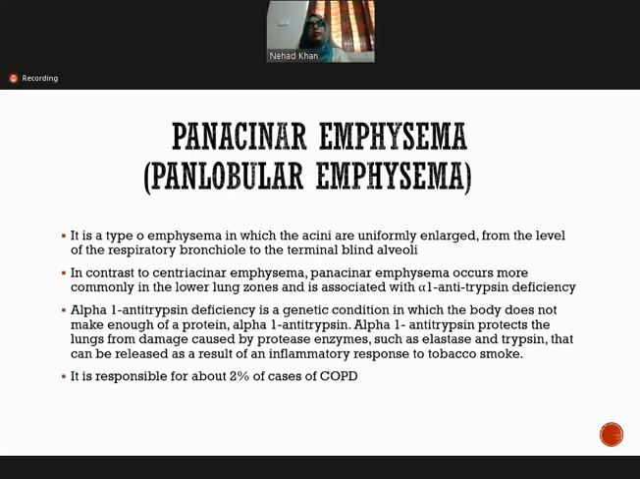So the emphysema which is related with alpha-1 antitrypsin deficiency is panacinar emphysema. Pan means whole, so the whole of the acini is involved in this type. Panacinar is responsible for about 2% of cases of COPD.